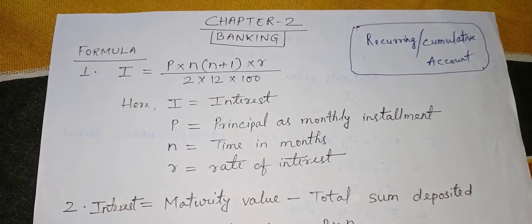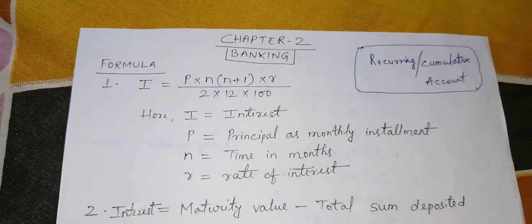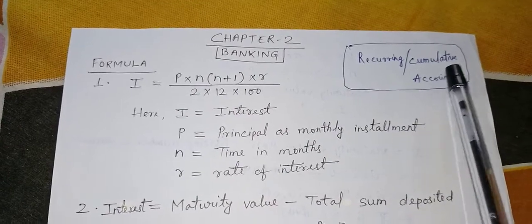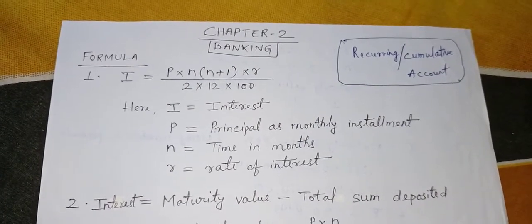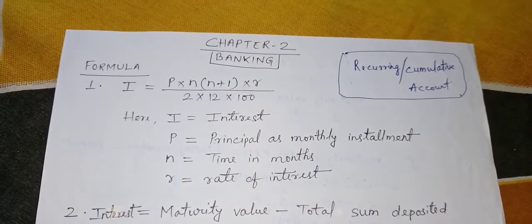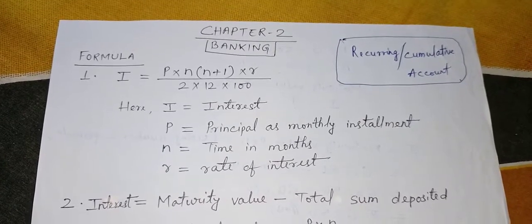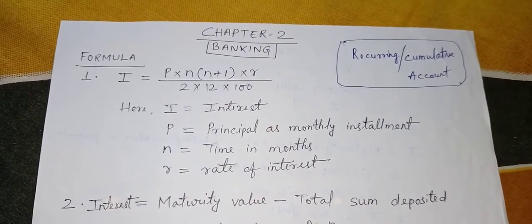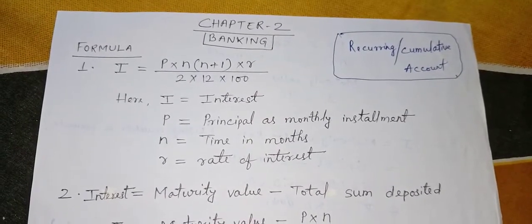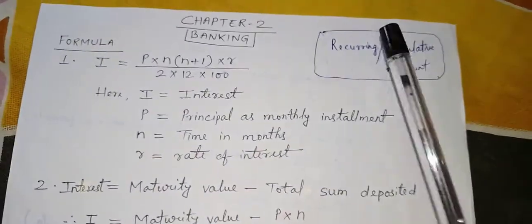Class 10 children, today we will learn a new chapter, chapter 2, banking. This chapter is about the recurring or cumulative account, not the savings account. A recurring account is a type of account where a person has to deposit a fixed amount every month, as they prefer, like 500 rupees per month or 1000 rupees per month, for a certain period of time. Such an account is known as a recurring account.